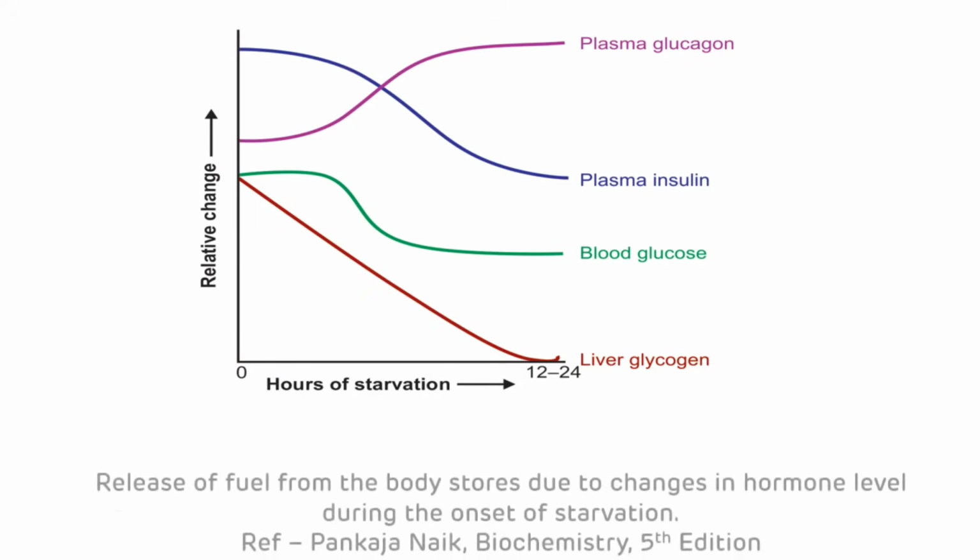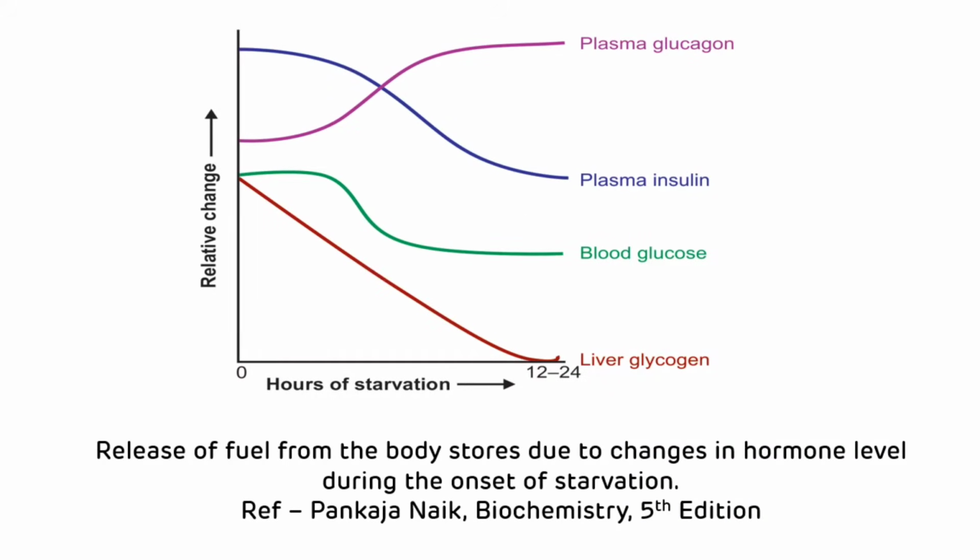This is the picture showing the release of fuel from the body stores due to change in the hormone level during the onset of starvation. During the onset of starvation, plasma insulin level decreases and plasma glucagon level increases. The liver glycogen store also decreases, and there is regulation of blood glucose level by means of hepatic gluconeogenesis.